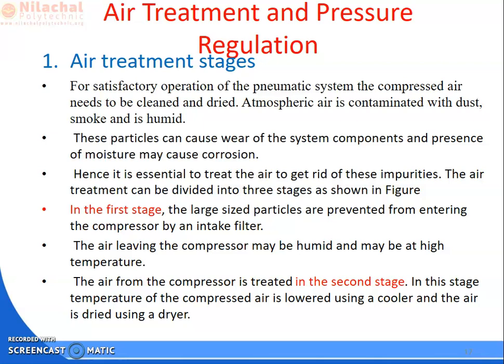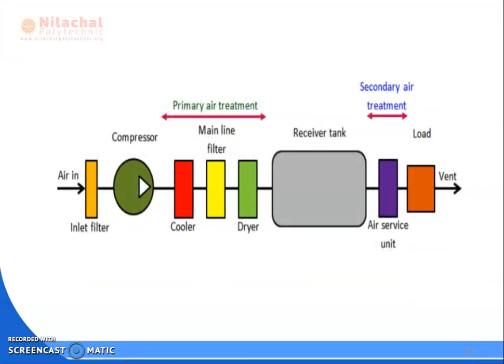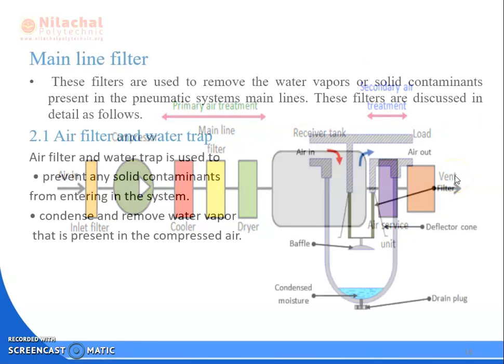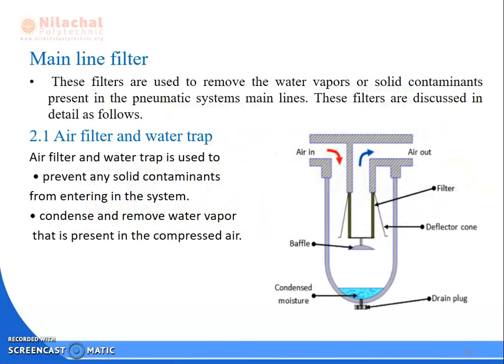Then in the second stage, it goes for cooling. In the second stage, the temperature of the air from the compressor is lowered by using the cooler, and the air is dried by the dryer. You can see here, it will be cooled, then dried, then from the receiver tank to the secondary air treatment. In the secondary air treatment, we are using a filter, regulator and lubricator, the FRL unit. Here you have to filter the compressed air, then regulate it, then lubricate this air, and then it is sent to the system, or direction control valve, to the actuator.